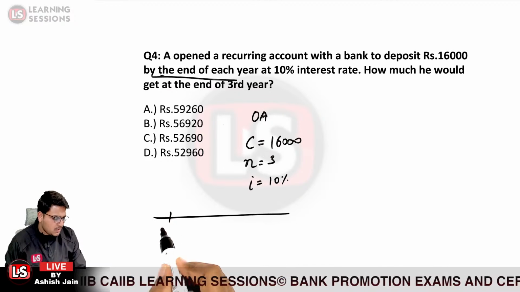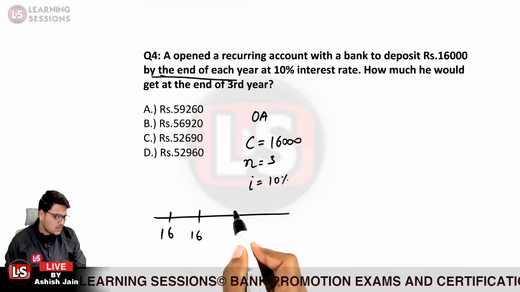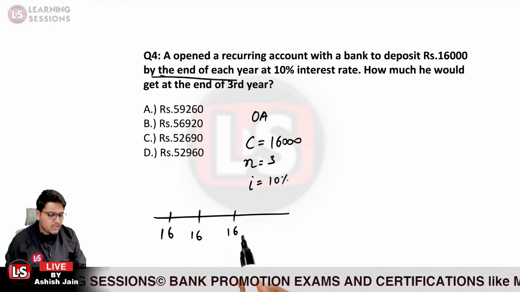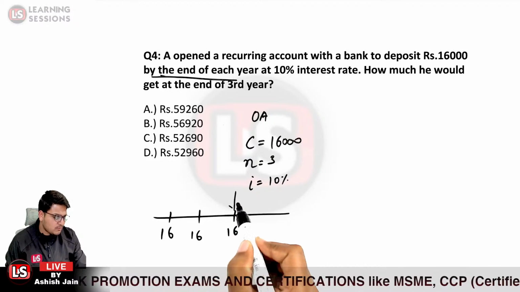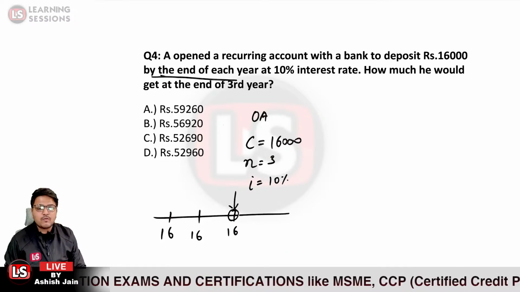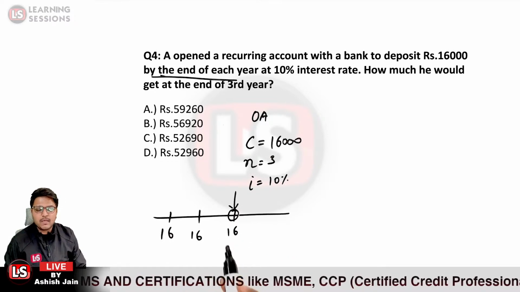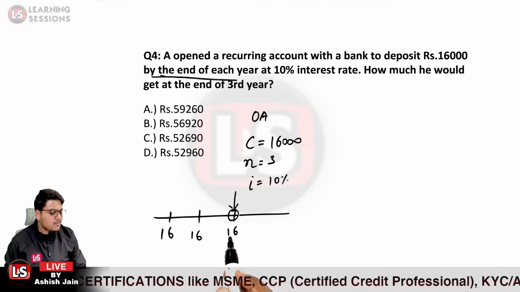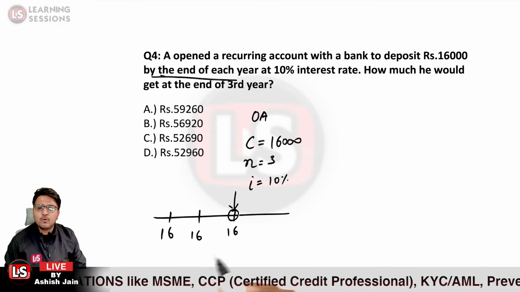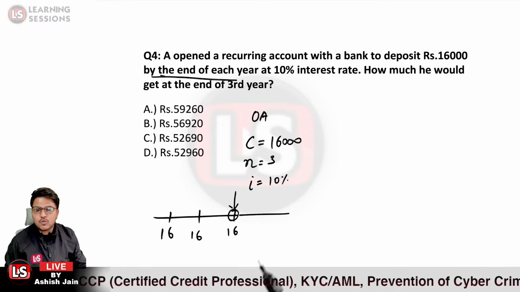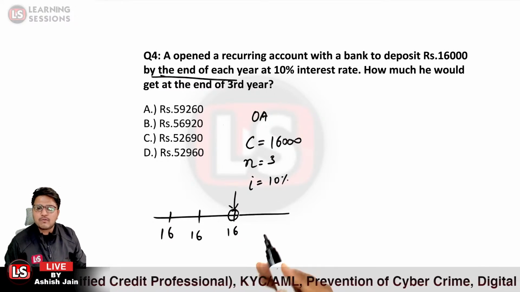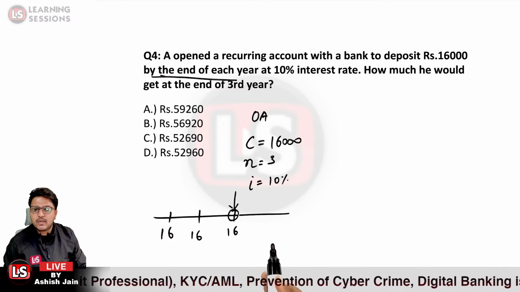So we are basically depositing rupees 16,000 each year at the end of the term, and we need to get the value at the end of the third term. What value will we be receiving over here? That we need to calculate. For that purpose we are basically going forward to the future. We are not calculating the present value of these cash flows, we are going to calculate the future value of these cash flows.